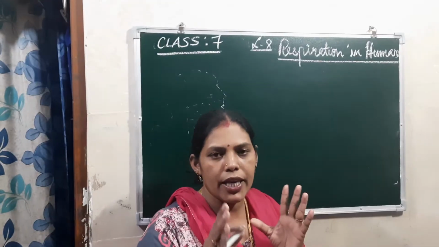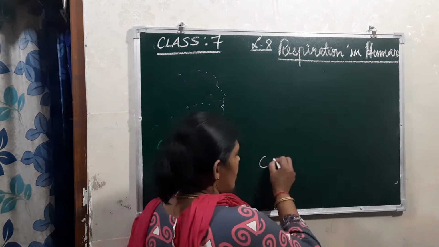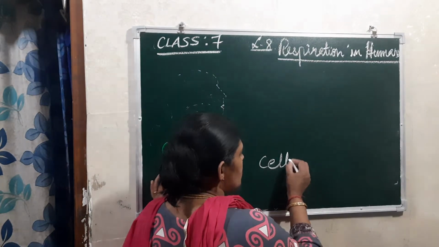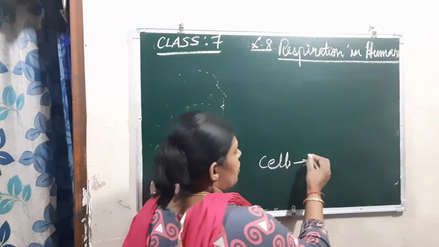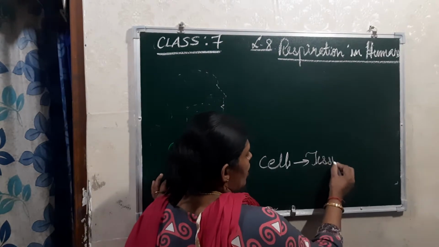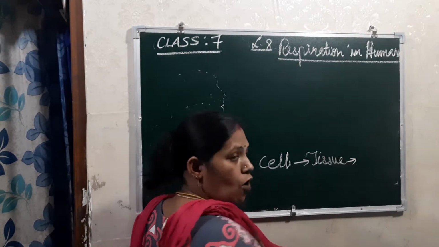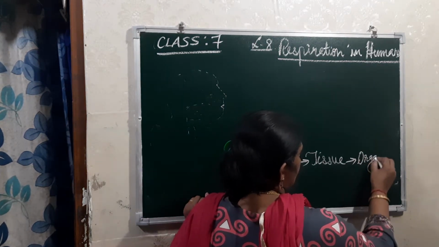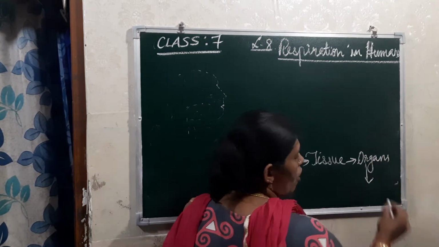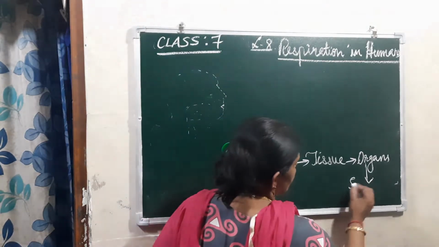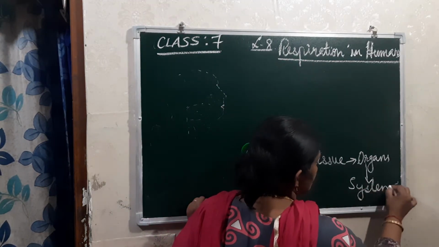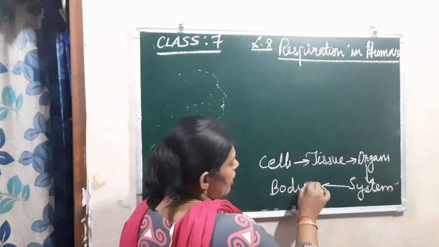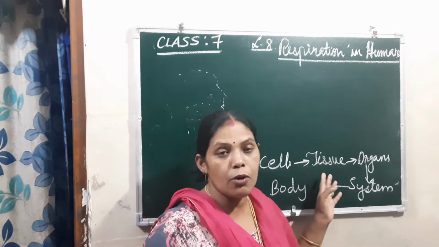the human body is made up of what? Cells, right? A group of cells together forms what? Tissue, right? Then a group of tissues forms what? Organ, okay? Then a group of organs forms the system. And the group of systems together forms our body, okay? So this is how our body is made up.